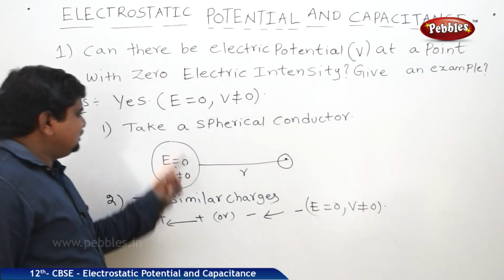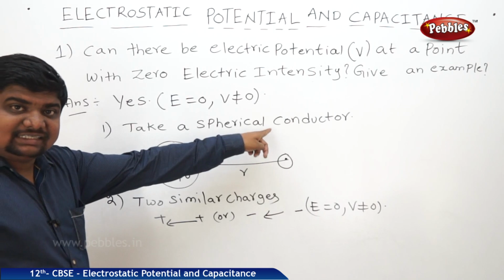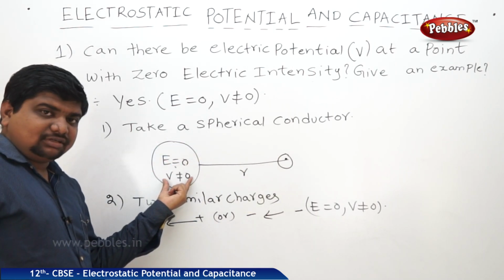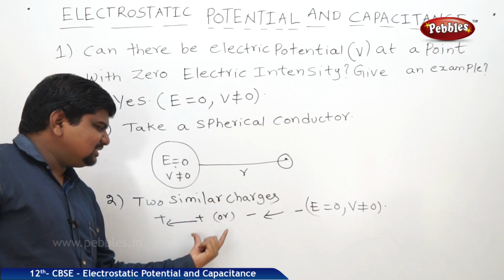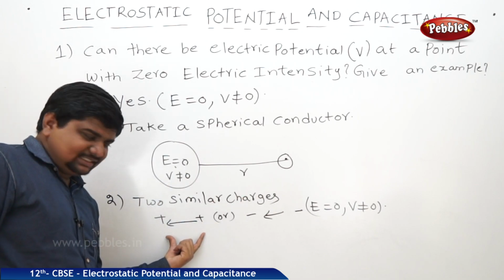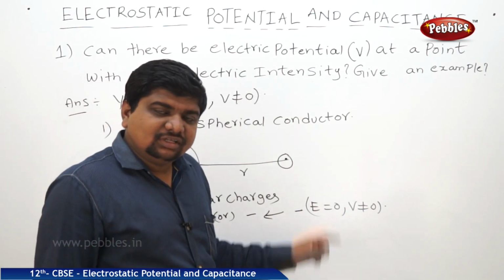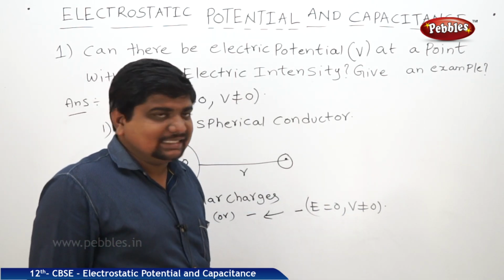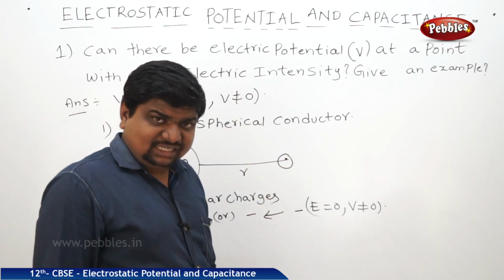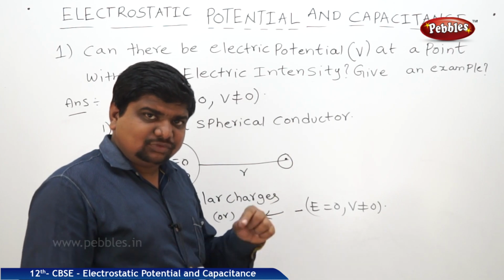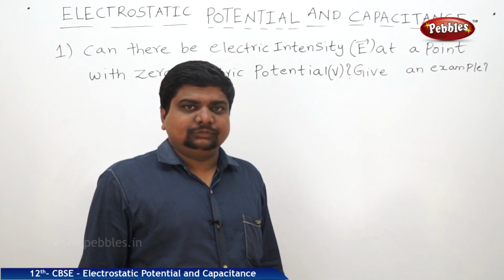In what cases? First case, if a spherical conductor is charged, E is 0 inside but V is not equal to 0. If two similar charges are placed at a finite distance, E is 0 between them but V is not equal to 0. This is one of the exceptional cases where we cannot accept E is proportional to V. And next we are going to see a simple case which is vice versa.